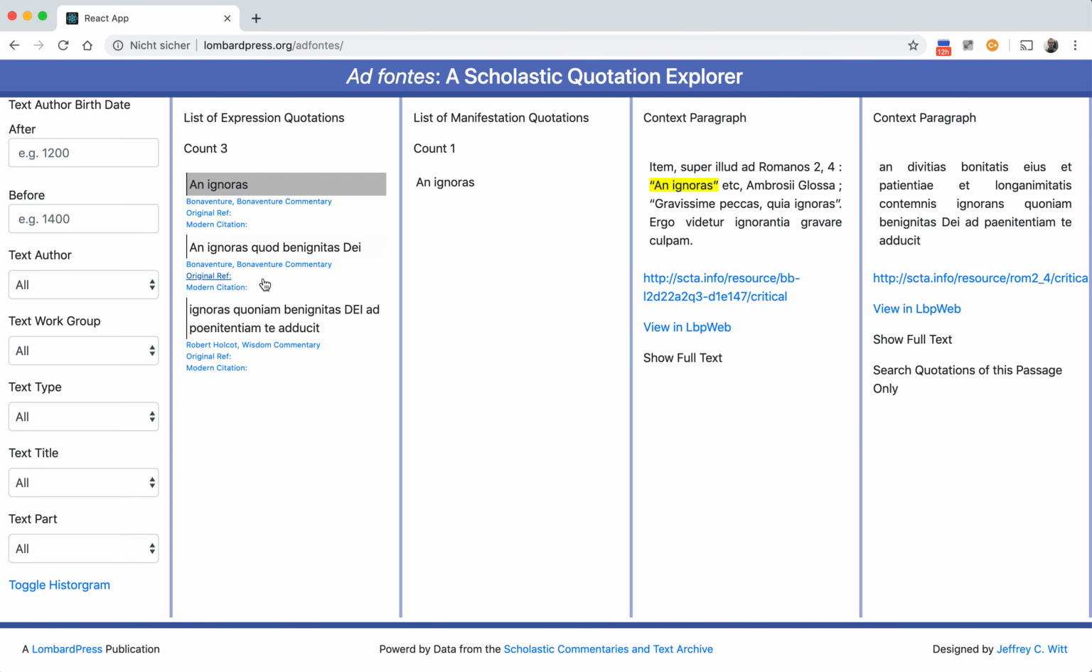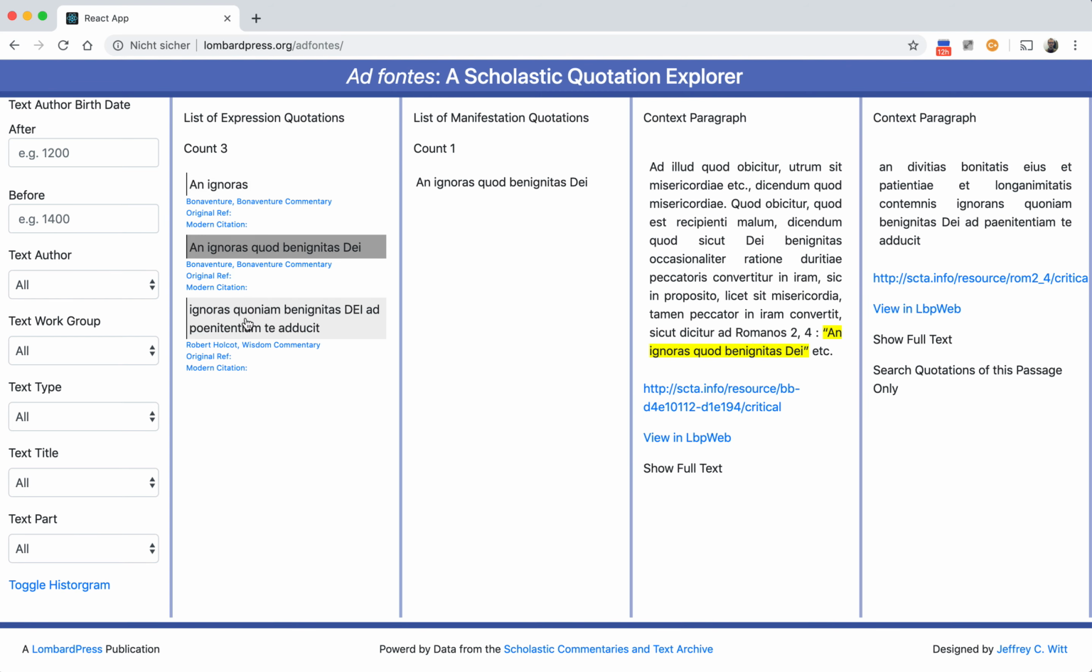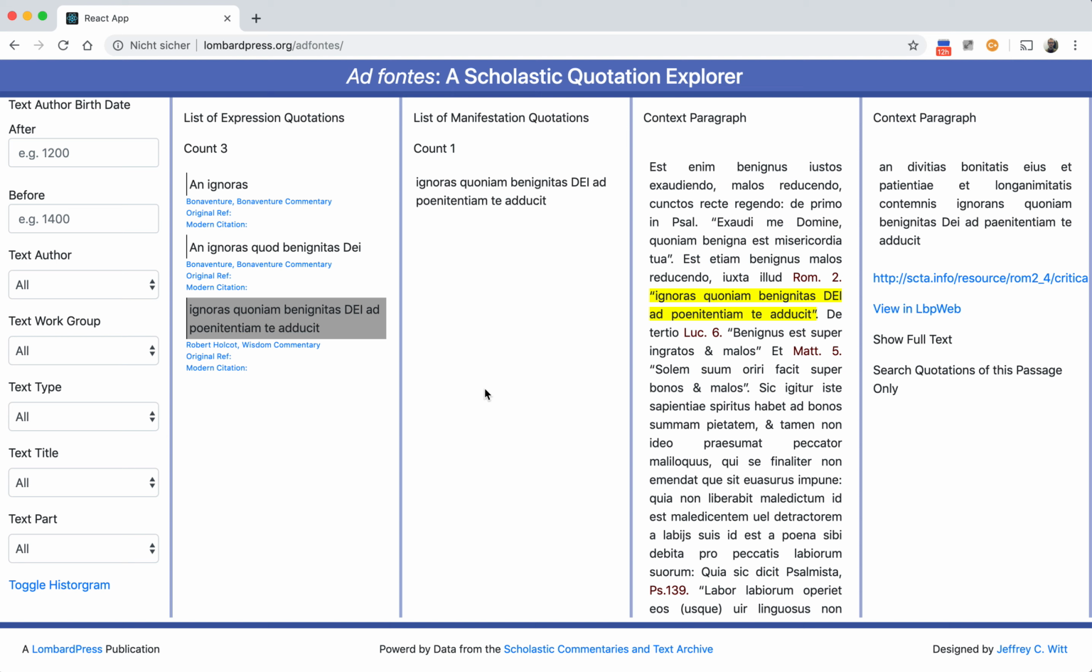So this is a way of discovering quotations across the corpus and discovering passages of common interest. You might not have known that these passages exist before, or that these passages from Bonaventure might be related to this passage of Robert Holcomb's Biblical Commentary of Wisdom.